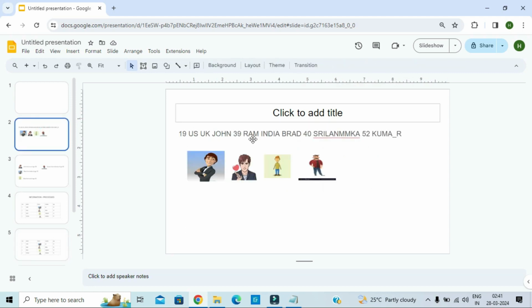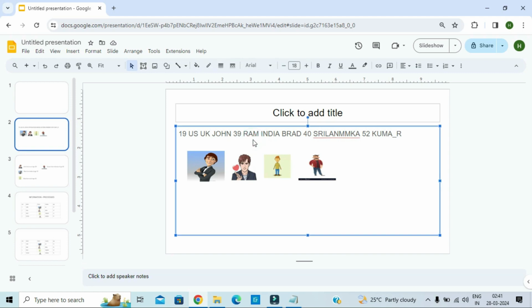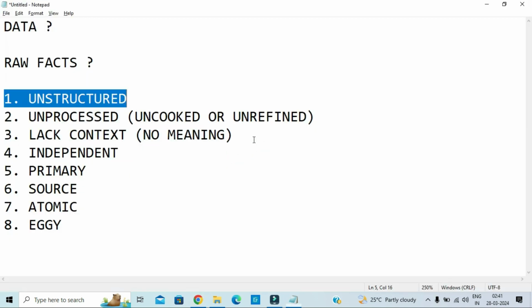If you look at this raw data, it is completely unstructured. It is not in a tabular format or any format, chart or pie graph. No chart or pie chart, just represented in a way that cannot be understood. It's irrelevant, completely can't be understood. So that's why we call data unstructured. The next one is unprocessed.